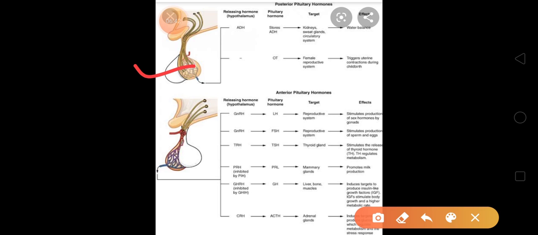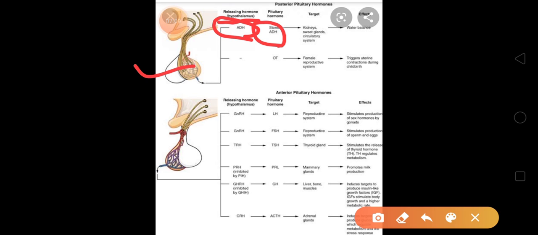Pituitary is activated by hypothalamus. Hypothalamus will produce a hormone known as ADH, antidiuretic hormone, and this will be stored in your posterior pituitary.